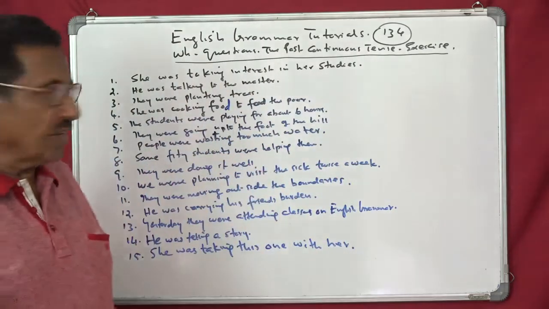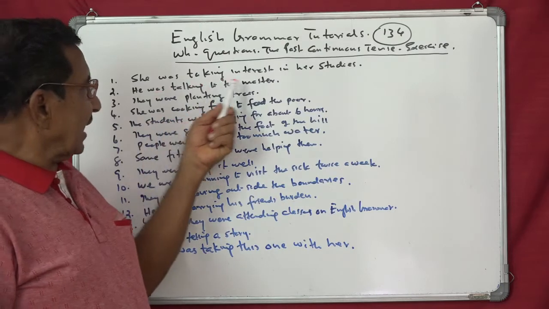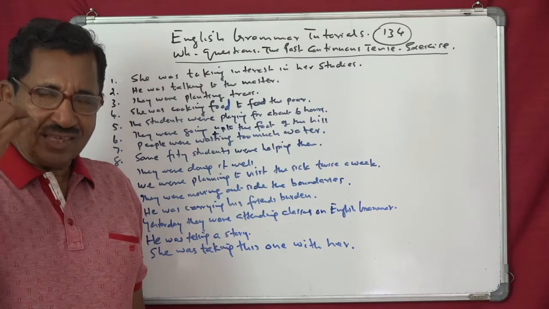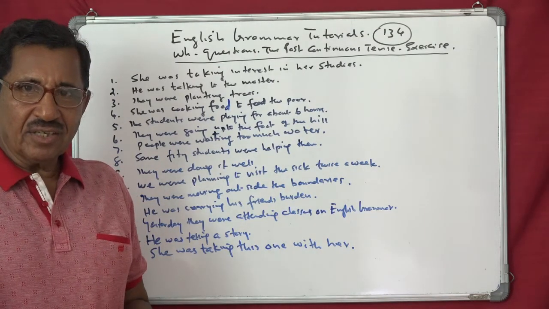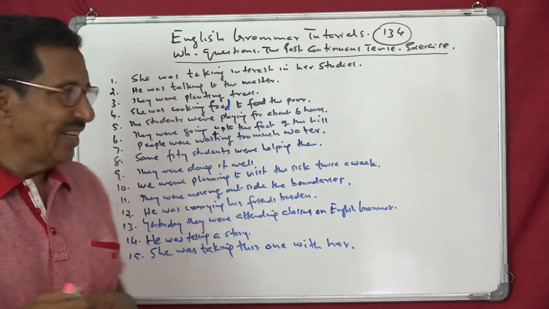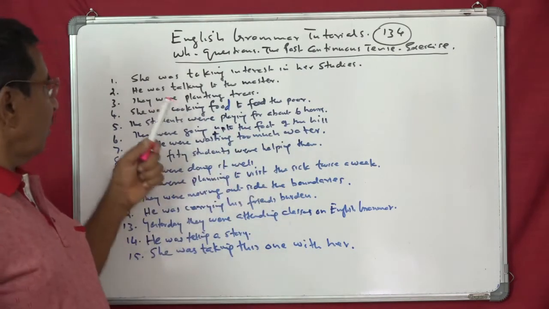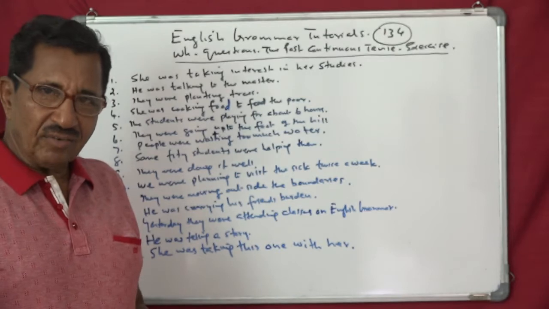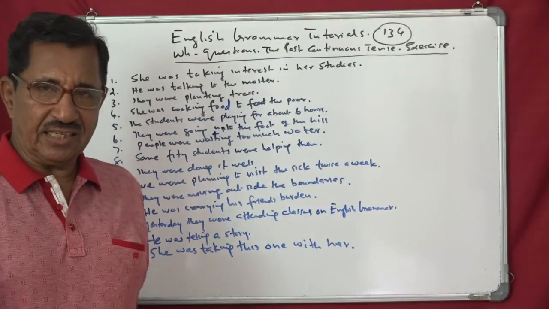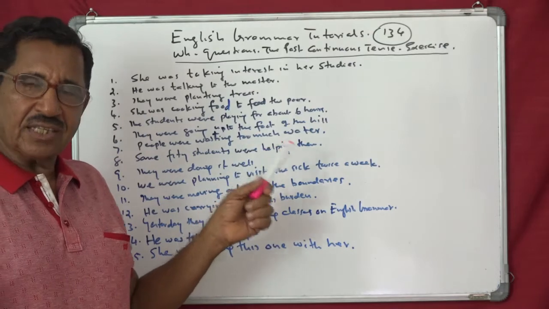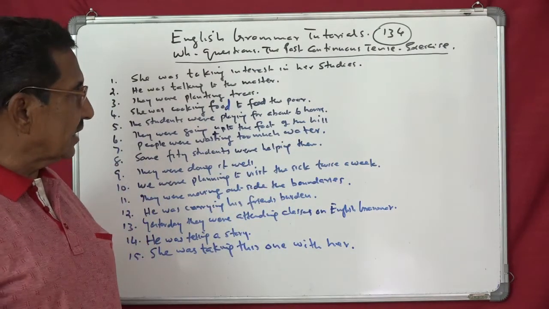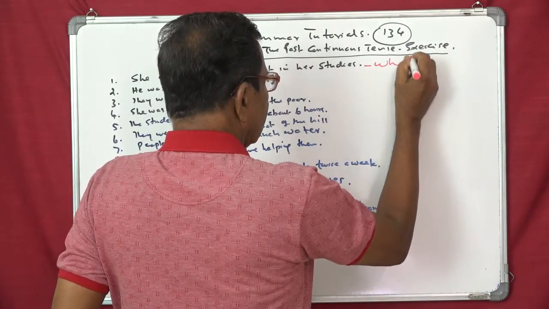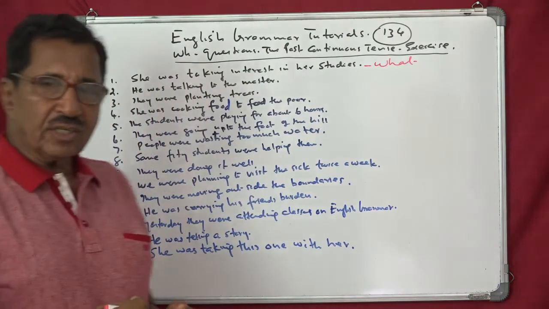See, the first sentence you can see: she was taking interest in her studies. So what comes first in your mind is what, isn't it? So you can make a question like this: What was she taking interest? Or in what was she taking interest? Then the answer will be, she was taking interest in her studies. Understand? So here the question word is what. And once you know the question word, the question is very easy.